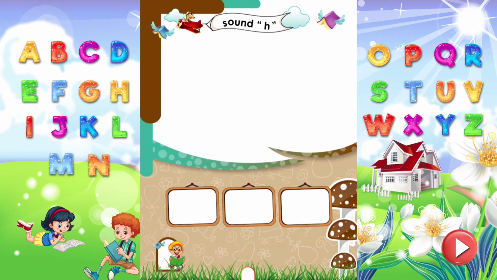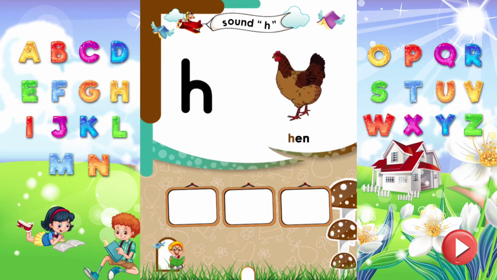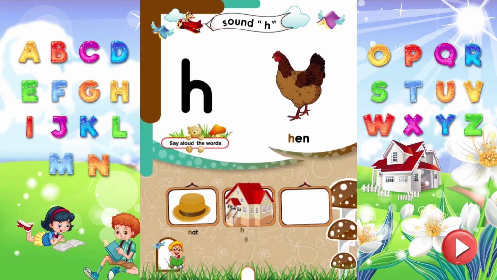Sound H. Dear kids, read the letter H. It makes sound H. Hen. Hen starts from the sound H. Say aloud more words that start from the sound H. H is for hat. H is for house. H is for horse.